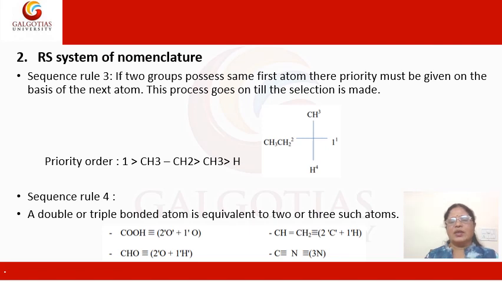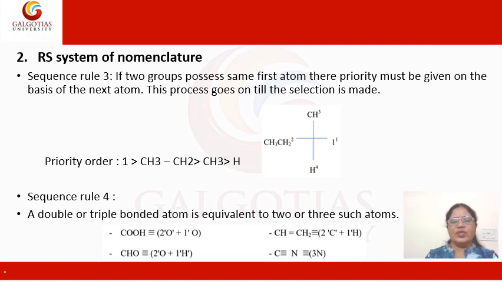So in this case, priority should be given to the ethyl group because it contains the carbon atom bonding to the 2 hydrogen and 1 carbon, whereas in case of methyl, the carbon atom is bonded to 3 hydrogens. So that's how the second rank will be given to ethyl, third to methyl and then fourth to hydrogen.